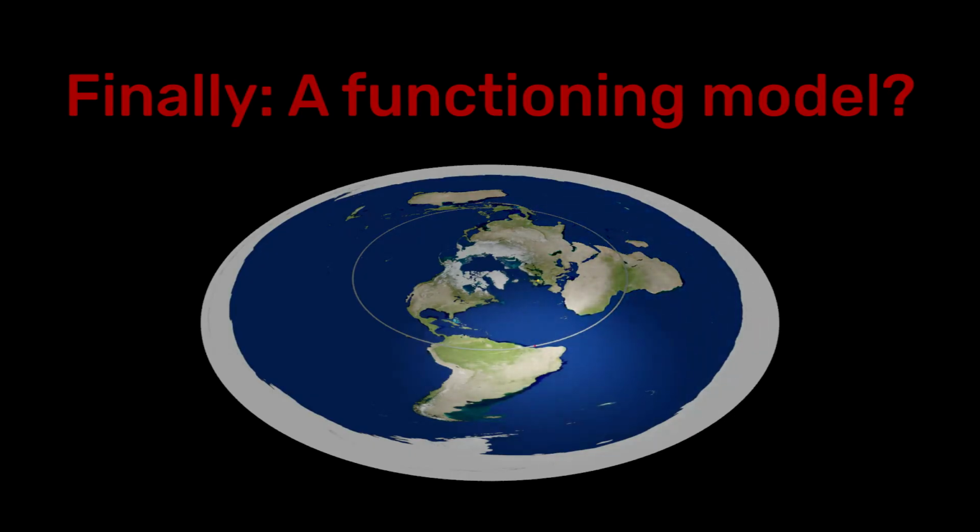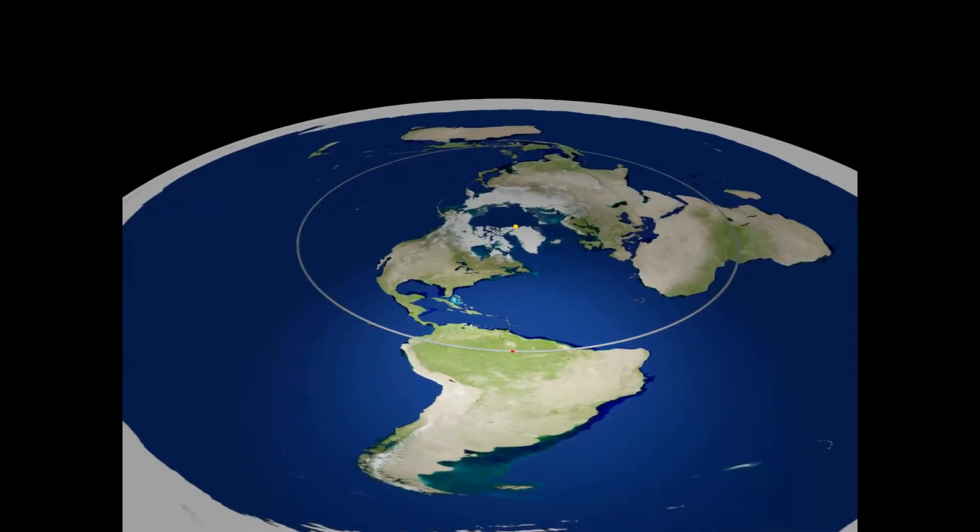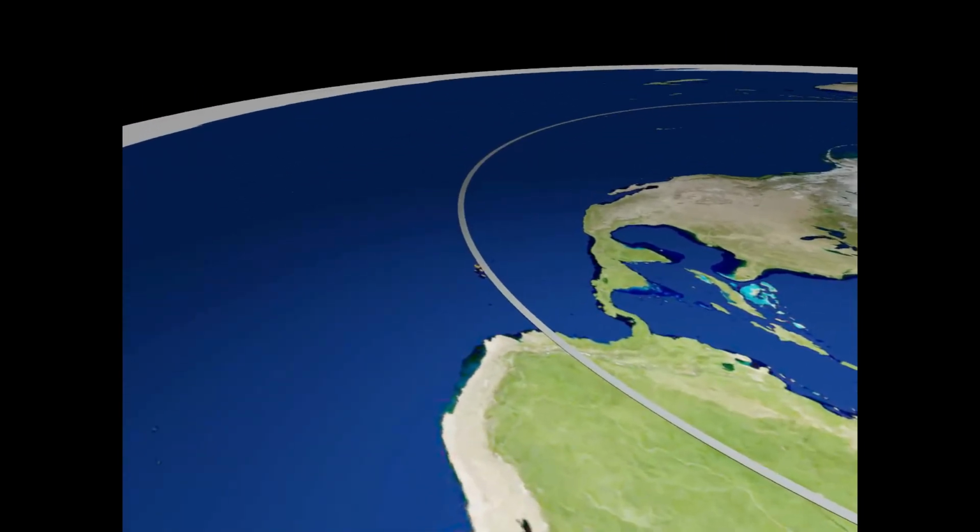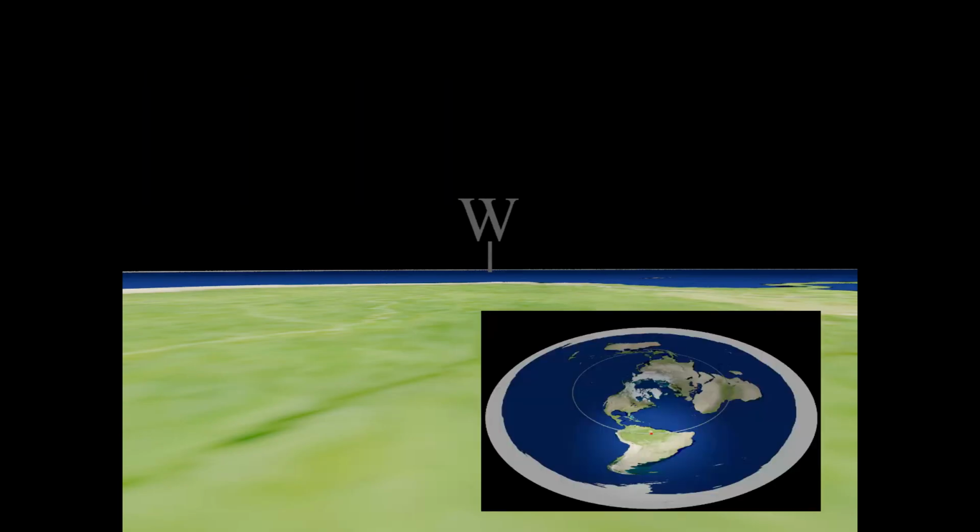Let's go down to the surface of the Earth, to the equator. We want to see how, according to this model, the sun's path can be seen from Earth. To simplify things, I have left out distracting things like mountains, forests, and buildings, but also the stars. So now it is midday, on an equinox day. The sun is directly above us. Now the sun moves on. After 6 hours, the day ends with sunset. Where is the sun now? Because the sun goes around a circle once in 24 hours, it has made a quarter of a circle in 6 hours. This means that the observer sees the sun exactly in the northwest.